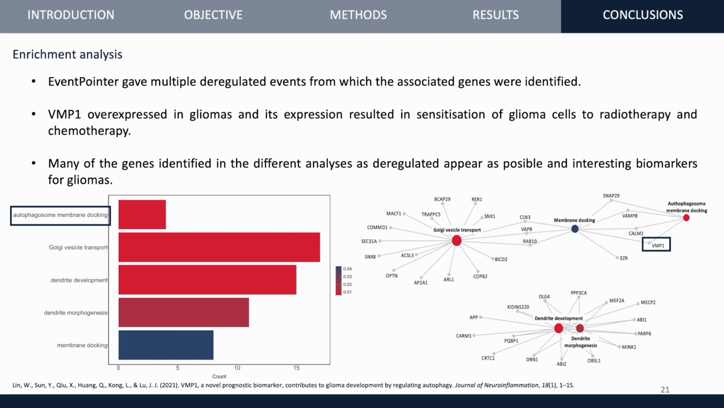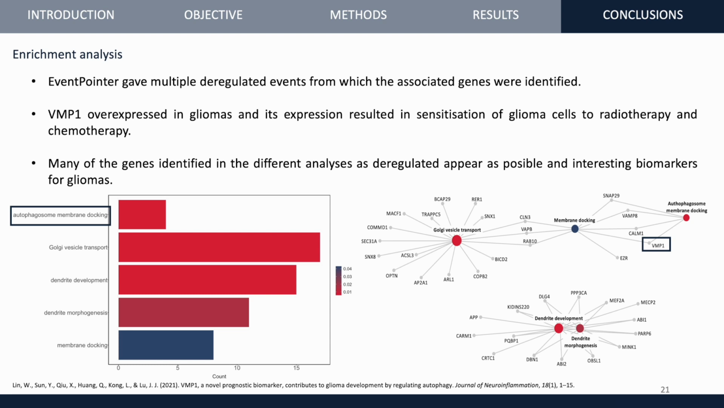With this in mind, it makes sense that one of the most enriched functions is the autophagosome membrane docking. Even if there are not a large number of genes involved in this function, since one of the main features that make glioblastoma so aggressive is resistance to apoptosis, it makes sense that one of the most enriched functions is just this.